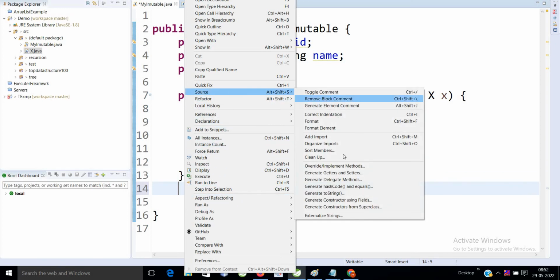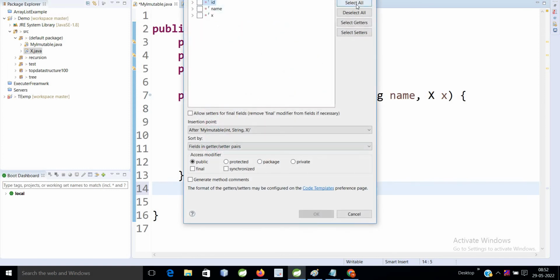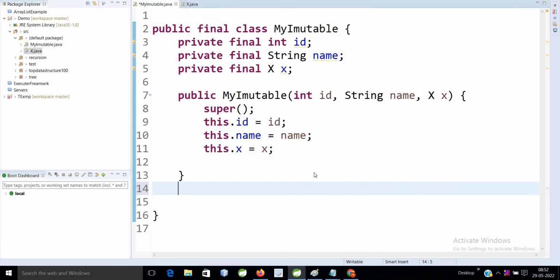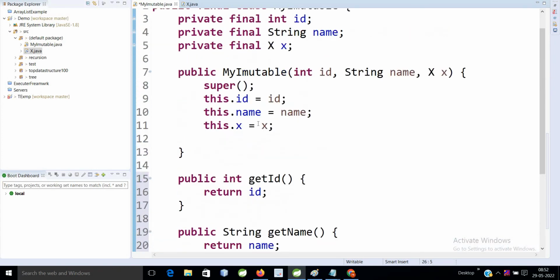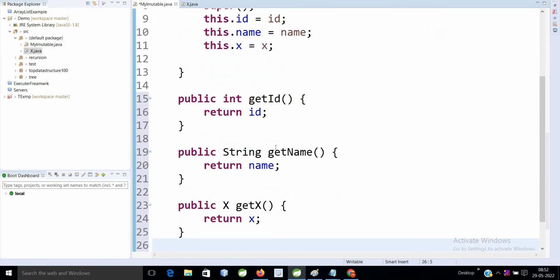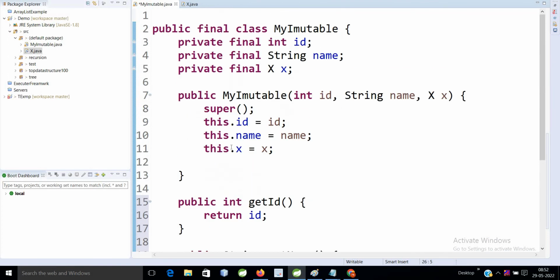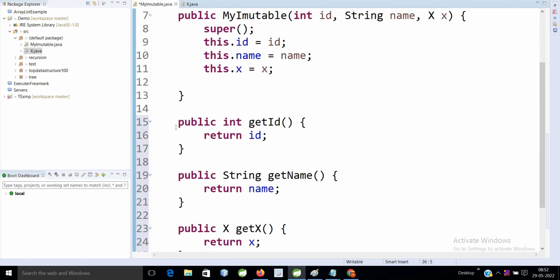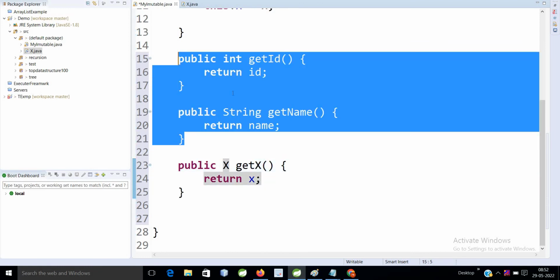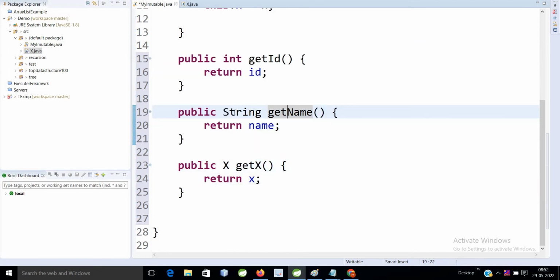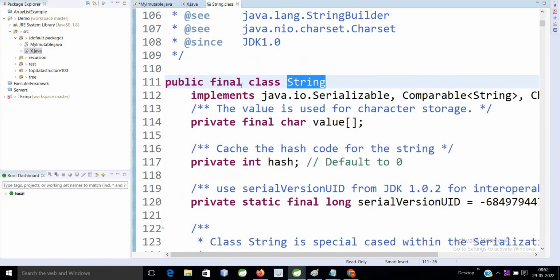So generate getters and setters, I will write only getter methods. Okay, even for id, it generates only the getter method, it won't generate the setter methods. See, so up to here it is fine, because if you see, the String class is also immutable.